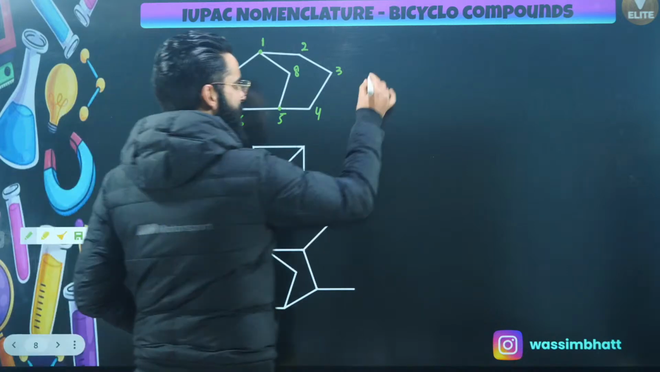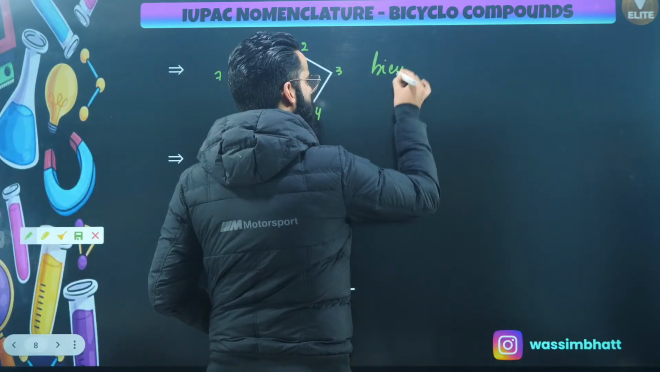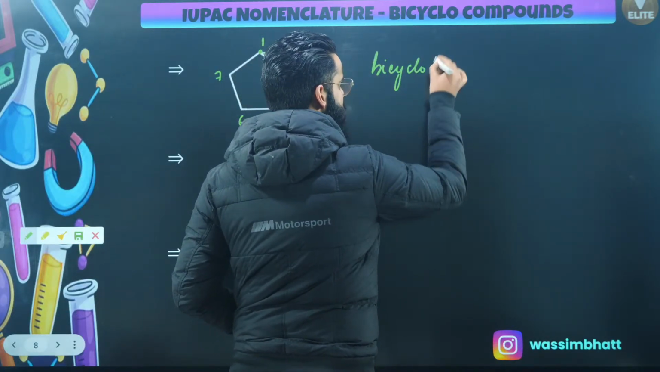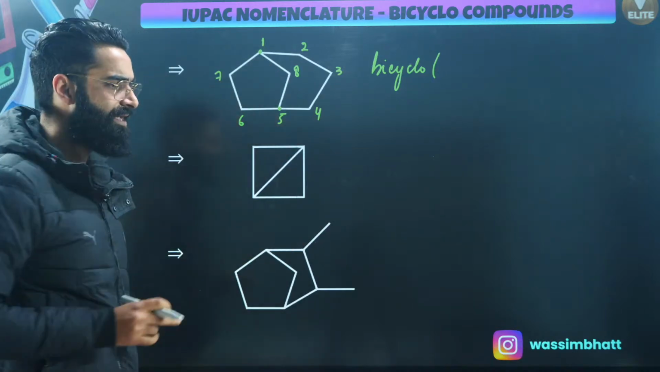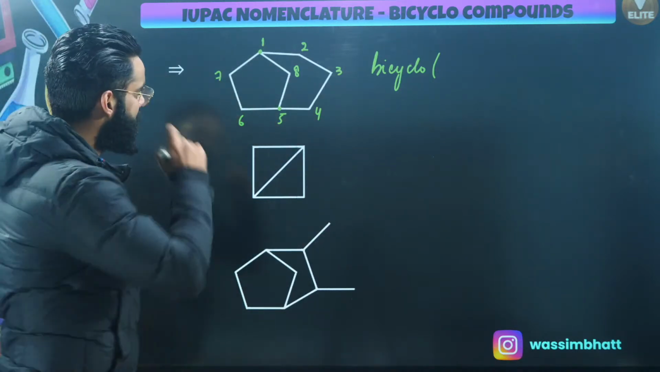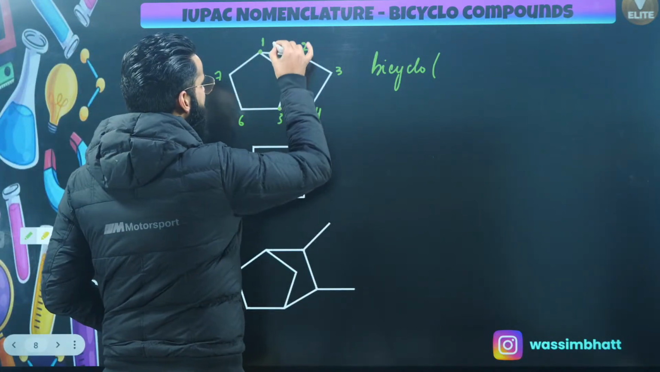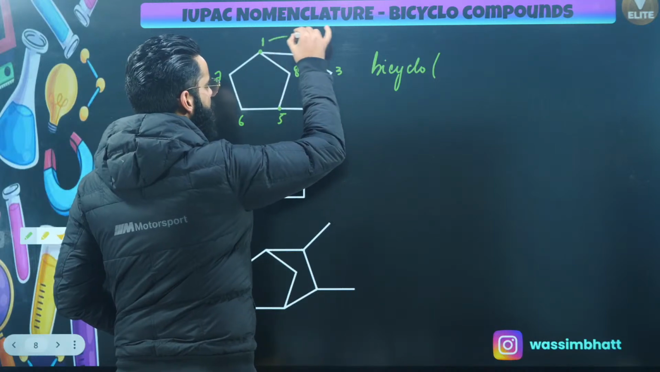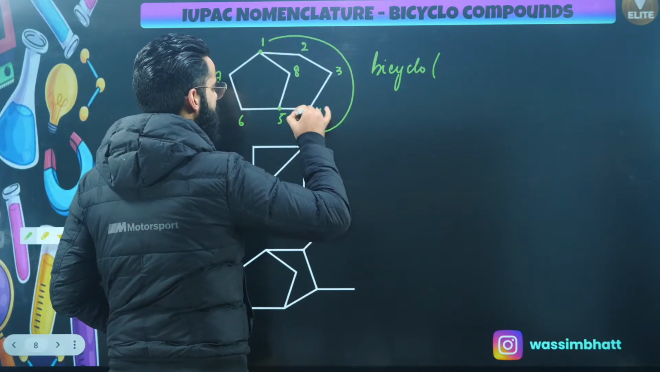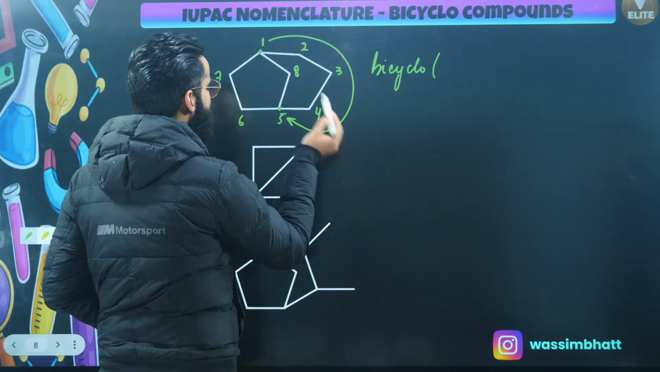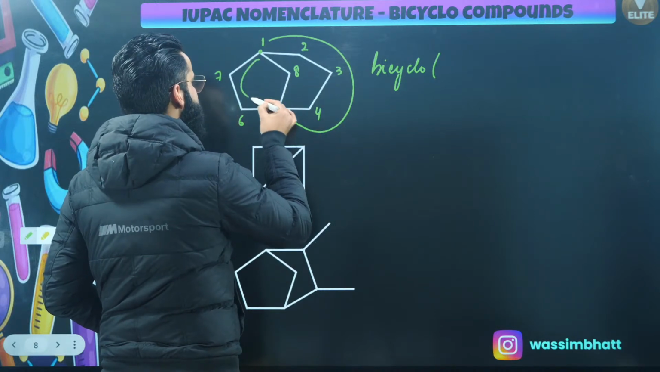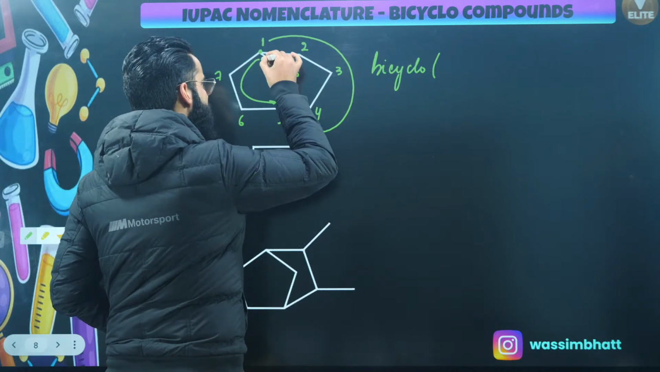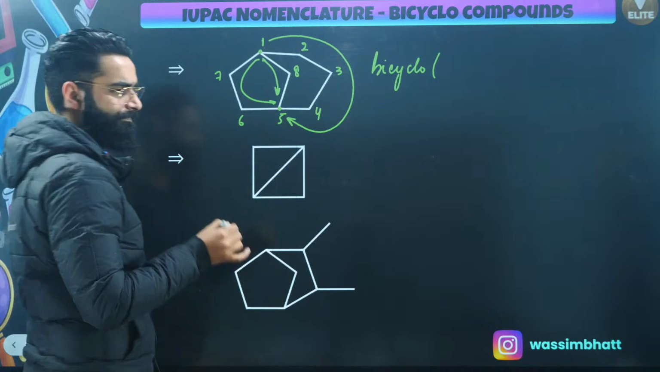Now first thing, it's a bicyclo compound, so I'll be writing bicyclo over here. After bicyclo, the numbers X, Y, Z. Have a look. See the longest path by means of which you can move from carbon number 1 to carbon number 5, right? This is the longest path. This one is the shorter one. This one is the shortest one, right?